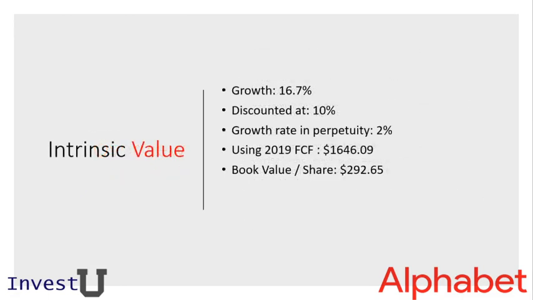So getting back to the intrinsic value calculation, as mentioned, we're going to utilize a growth of 16.7%, based on the net income trends that we're seeing, which again adhere to a good linear model. It's discounted at 10%, and we'll use a growth rate in perpetuity of 2%. Using the 2019 free cash flow, we get, again, a 1,646.09 intrinsic value, which suggests that this tech stock is presently underpriced. And the book value per share is $292.65, which gives us a margin of safety of around 20%.